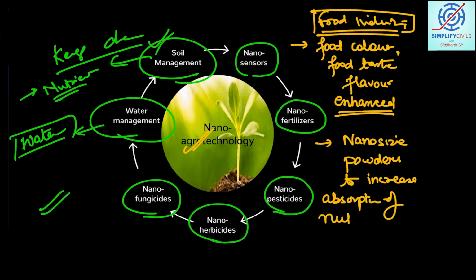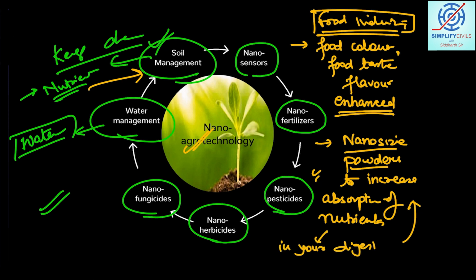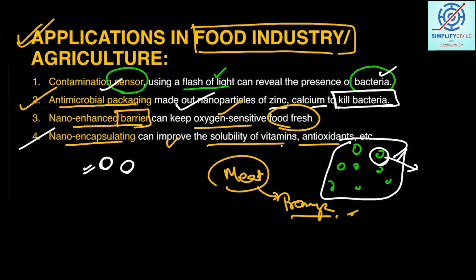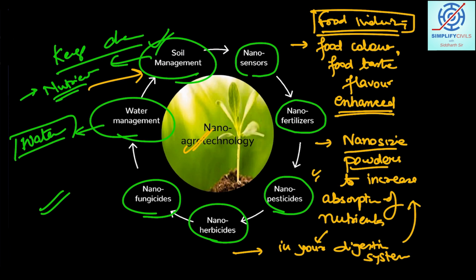of nutrients. So in the soil, with respect to this example, you can increase the absorption of the nutrients using nano size powders. You can also use these kind of nano size powders so that in your digestive system, when you take such a food product, it can be readily absorbed by the cells. Right. So these are the examples, students, with respect to the food industry and agriculture. I hope you understood it well.